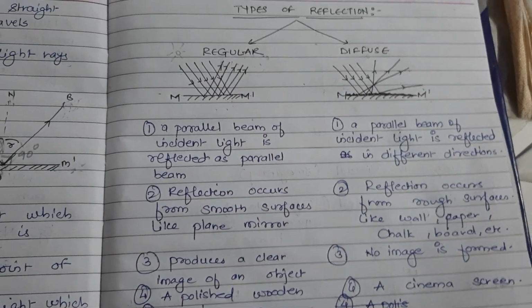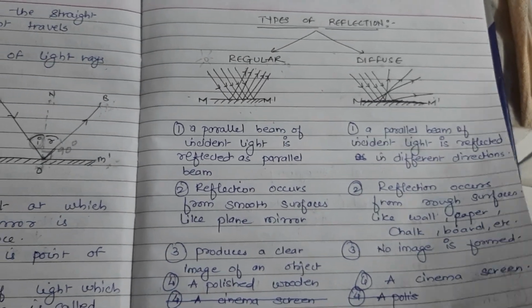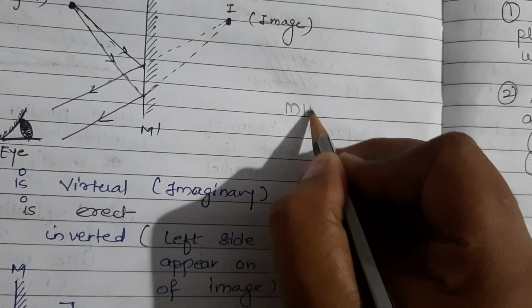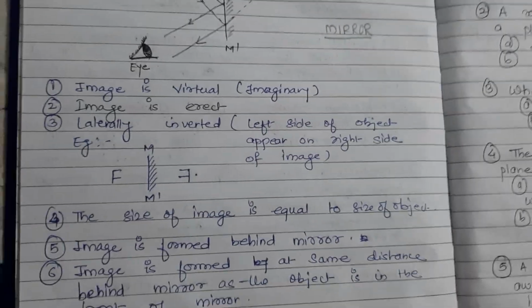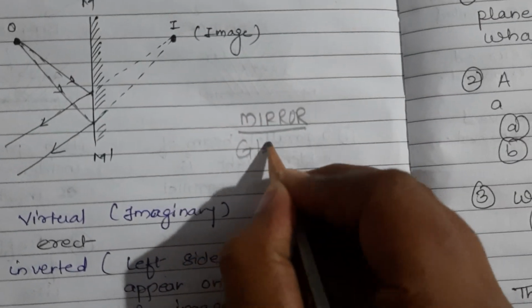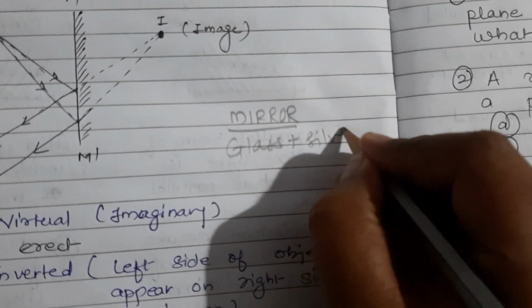Now we will study the reflection from plane mirrors. Before going to plane mirrors, we should know what we mean by mirrors. What is actually a mirror? A mirror is actually nothing but glass plus silver coating.